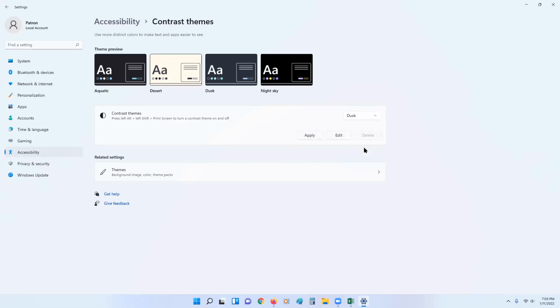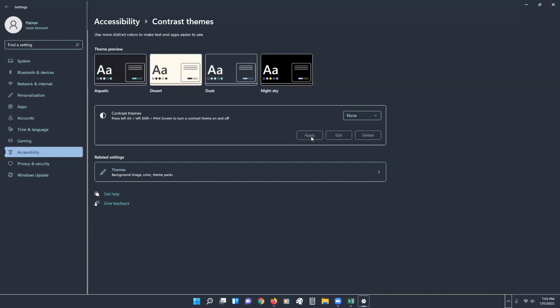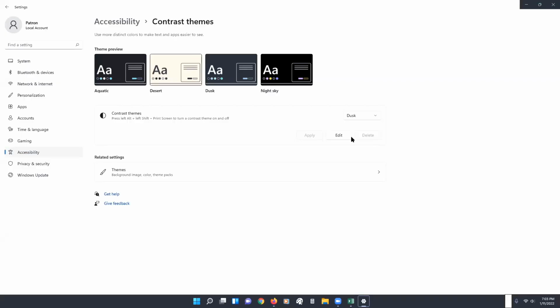Yes, dusk, apply. So we'll see how this changes. Look at that. Now we are in dusk. And Microsoft said that these high contrast themes don't sacrifice aesthetics, which is great news. And this is all sort of for the benefit of people who need it for sure. So let's get back to desert. None. Let's try none. Okay.